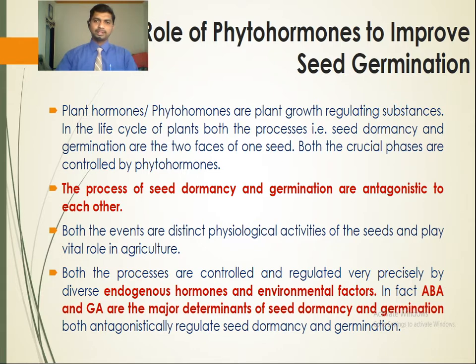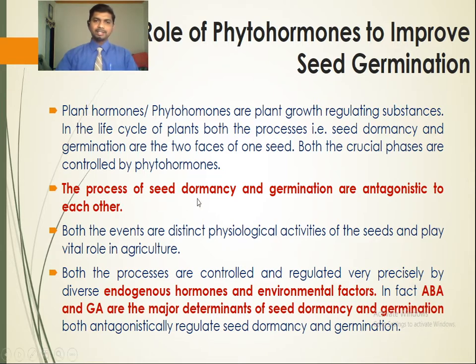of one seed. Seed dormancy is required for the storage of seed, during which the seed is not able to germinate. But for multiplication of the seed, we require seed germination. So seed dormancy and germination are the two important phases of one seed. Both the crucial phases are controlled by the phytohormones. The processes of seed dormancy and germination are antagonistic to each other. They are opposite to each other.